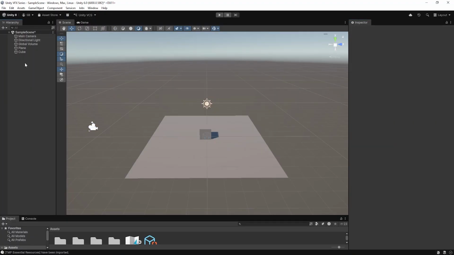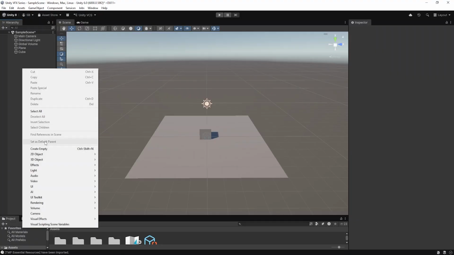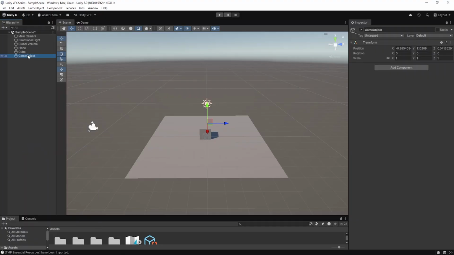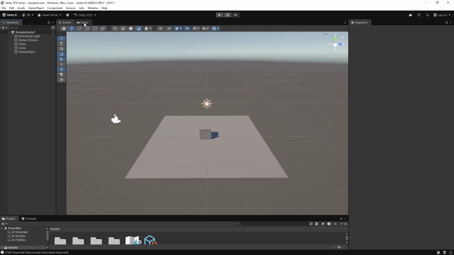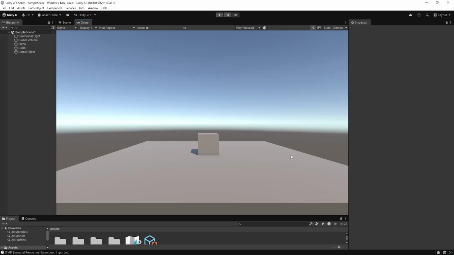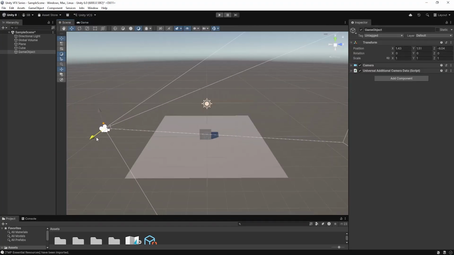So does this mean we can create our custom game objects? Yes, you can. We have this camera. As you can see, it has a camera component. So we can create a new empty, select this game object, go to add component, and add the camera. And you can see we have the camera. So even if you remove the original camera now and you go to game view, you can see we can still see through the camera because we have this camera working right now.